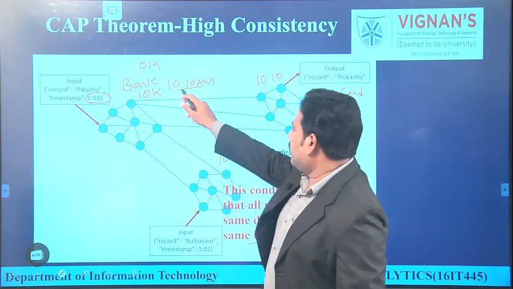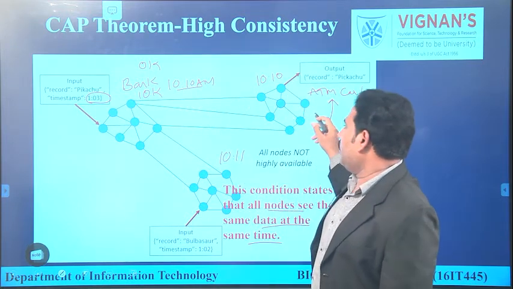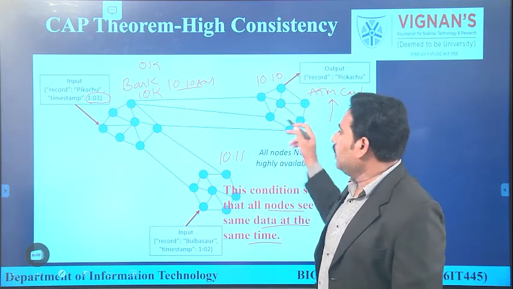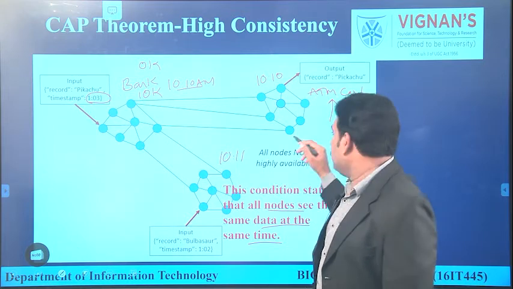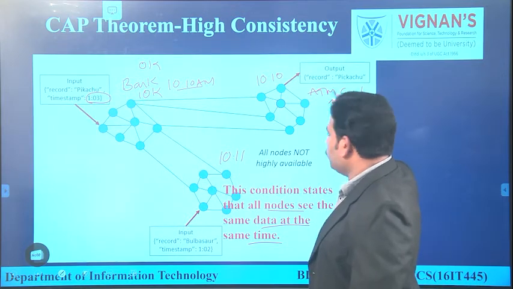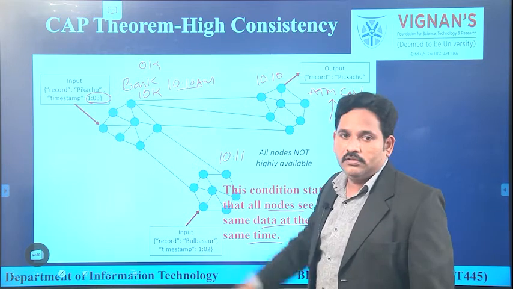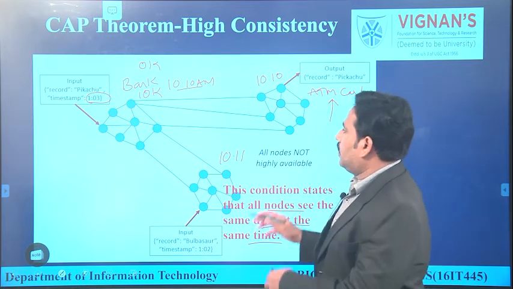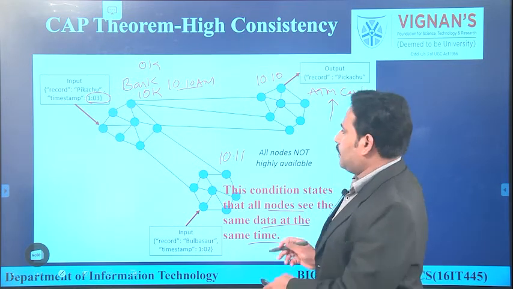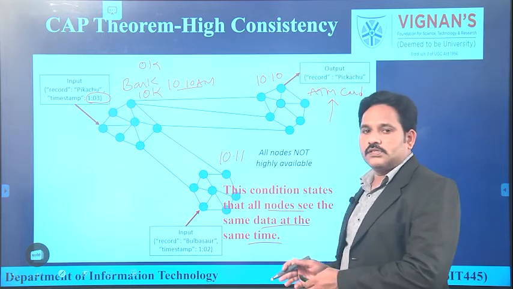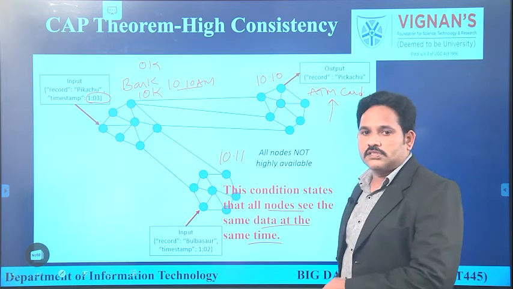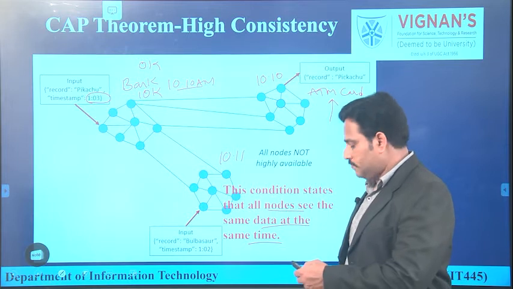He deposited at 10 a.m. and he was done shopping at 10:15 or 10:20. If it was not updated immediately, he is unable to use his ATM card in spite of having balance in his account. This is called consistency. Now we can't expect consistency in milliseconds. We can expect at least in minutes, that has to be updated in seconds.